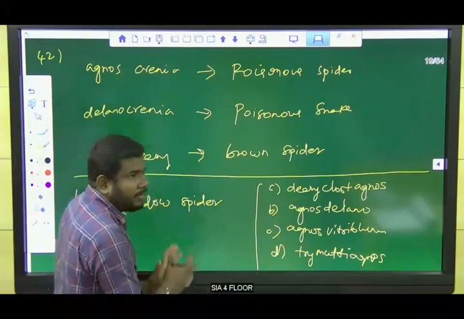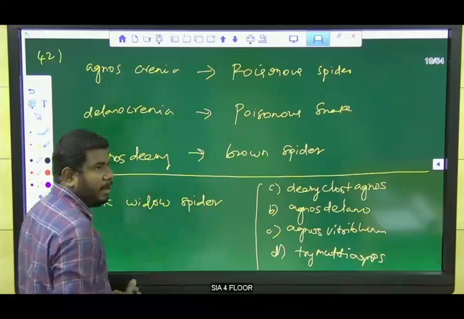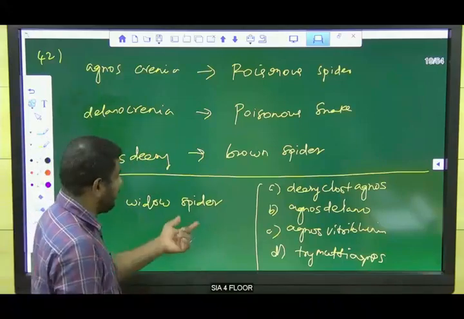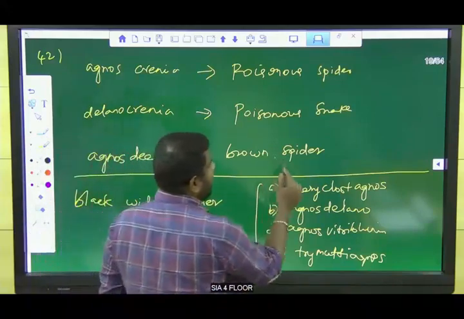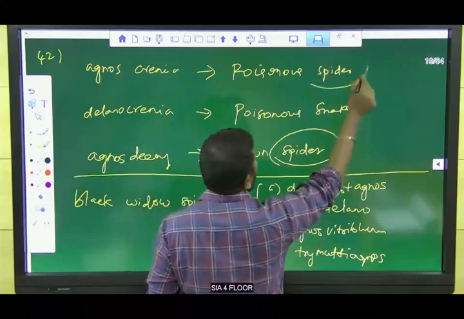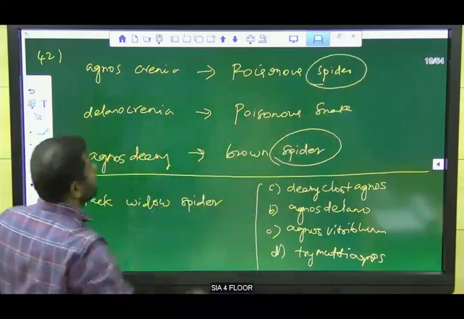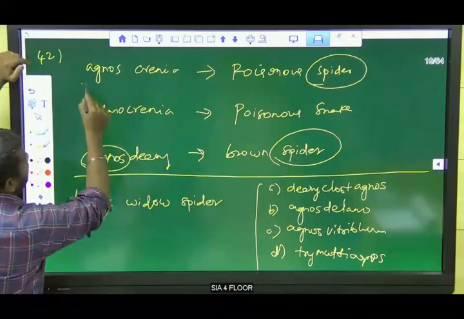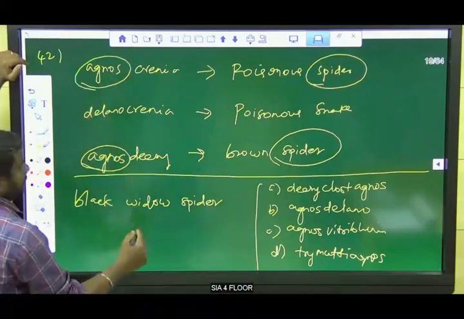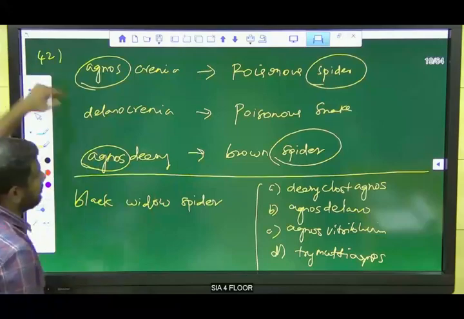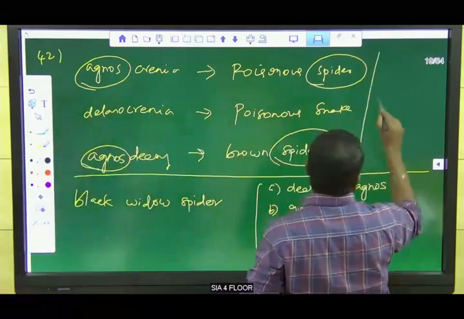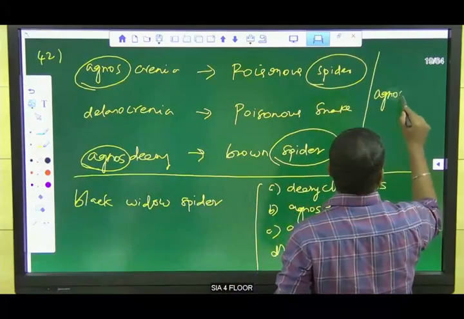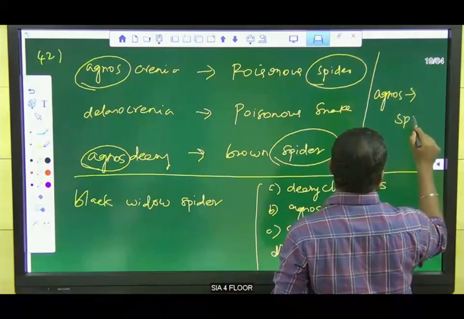We can find the code for spider and then compare with the options, right? Spider is repeated in sentence 3 and sentence 1. Agnos is repeated in both sentence 1 and sentence 3, so we can confirm that agnos is the code for spider.